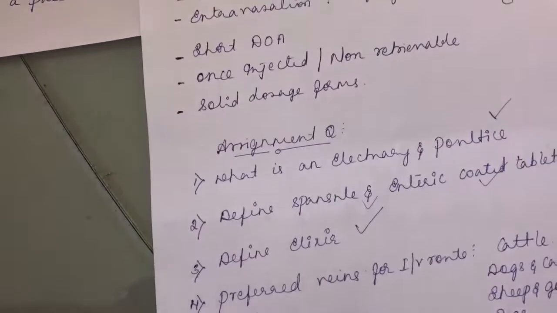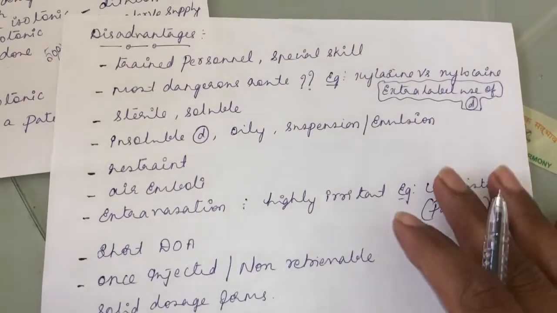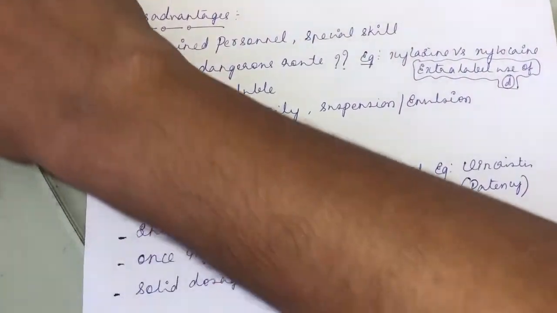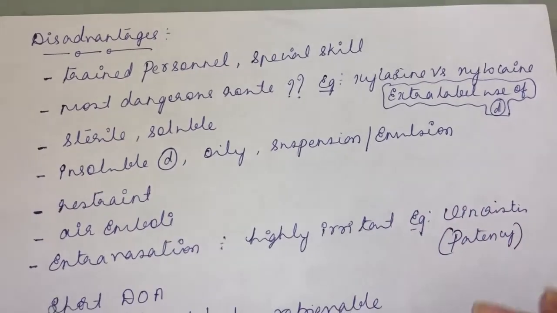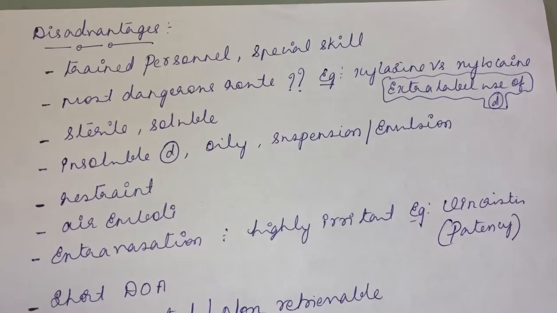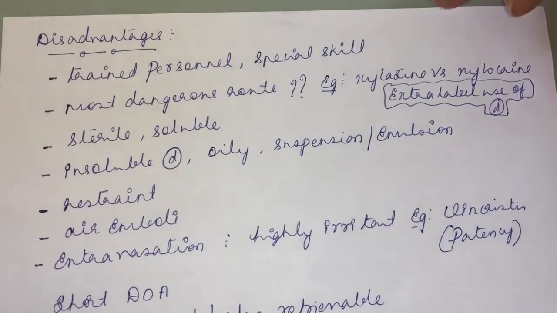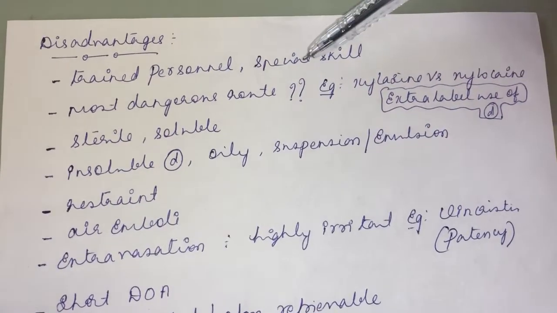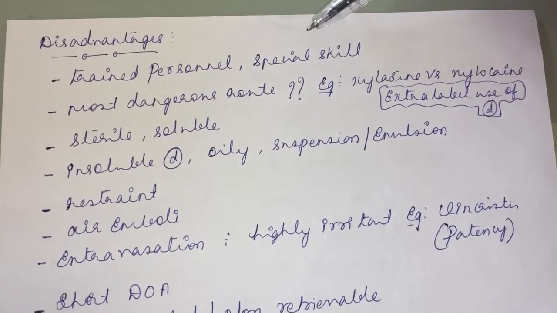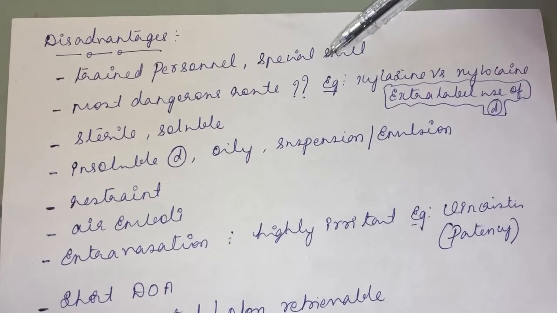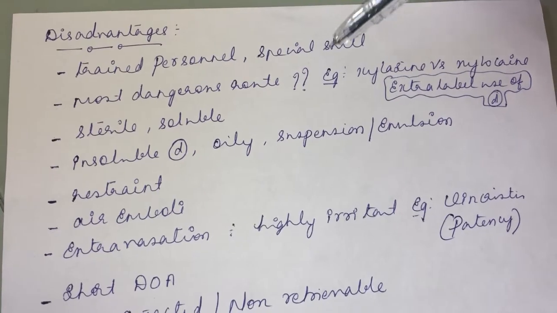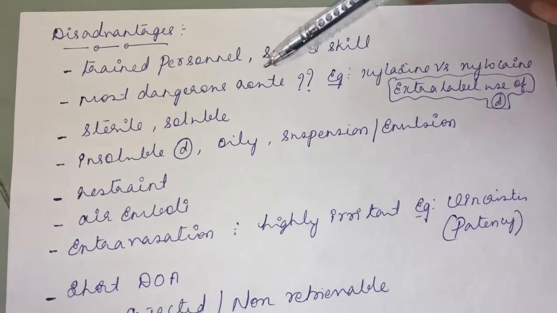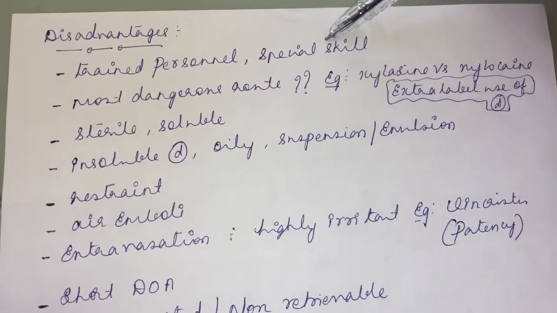So these are the advantages of the intravenous route of drug administration. Now, what are the disadvantages? See the disadvantages of the intravenous route of administration. The major disadvantage is that you require trained personnel or a special skill. To give a tablet through the oral route, you don't need trained personnel or a special skill, whereas to do an intravenous administration, obviously you need trained personnel and a special skill, right?